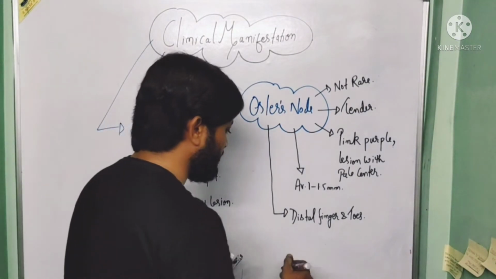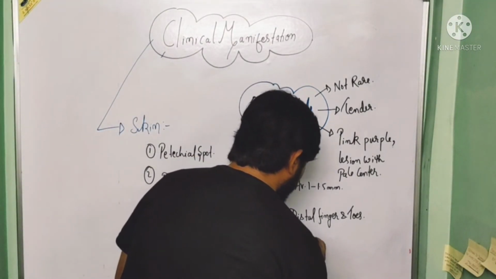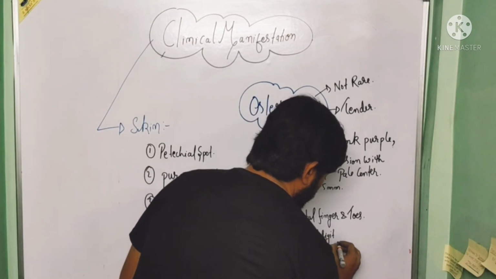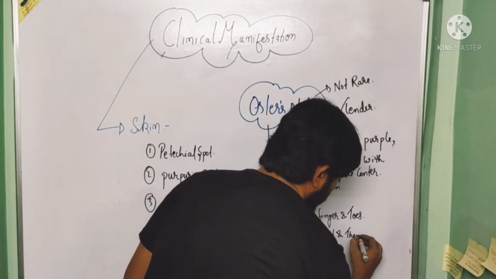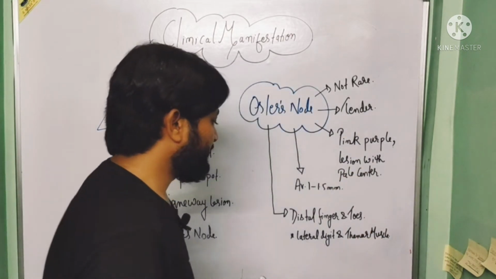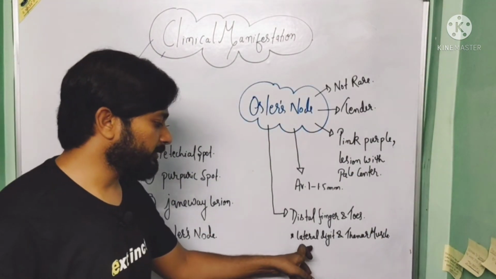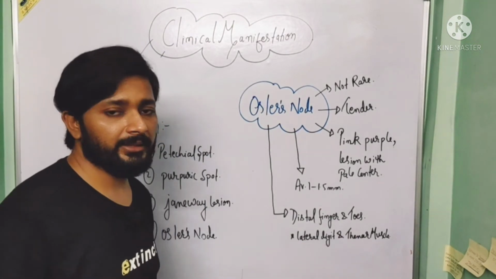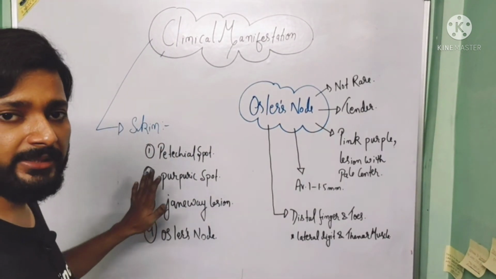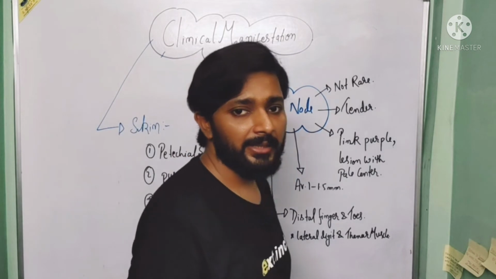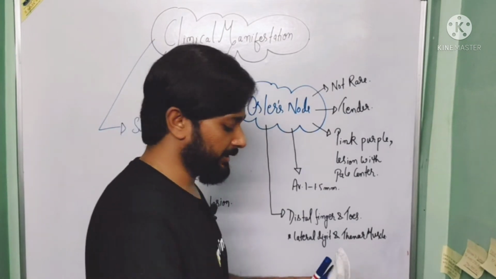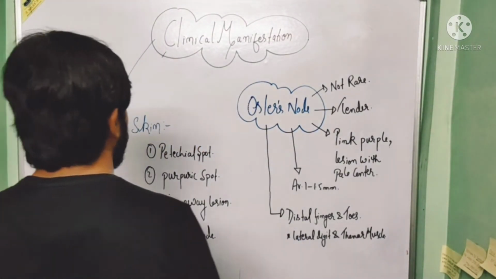Beside this, it is also seen in lateral digits and thinner muscle. So beside the distal finger and toes, it is also seen in lateral digits and thinner muscle. So this is all about the Osler's node. Now this is all about the clinical manifestation associated with the skin. Next to that is the clinical manifestation associated with the respiratory tract. So let's begin with the clinical manifestation associated with respiratory tract.